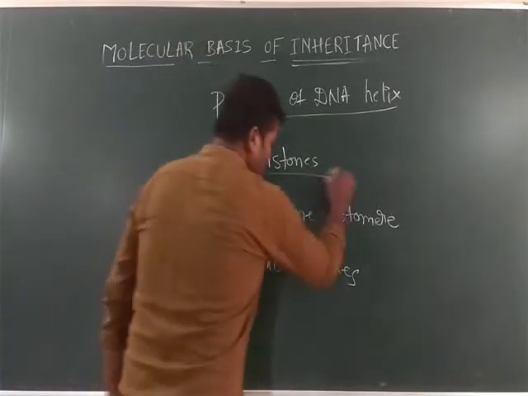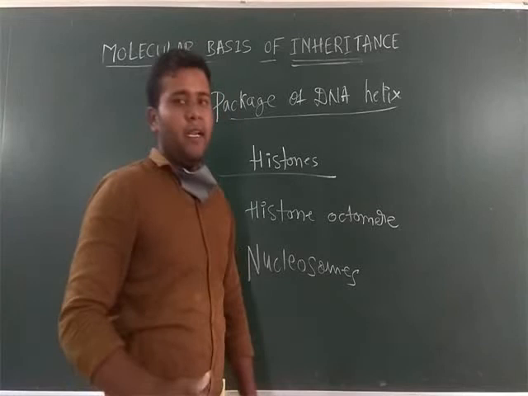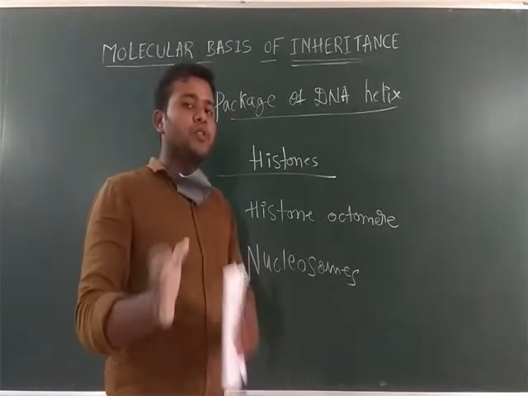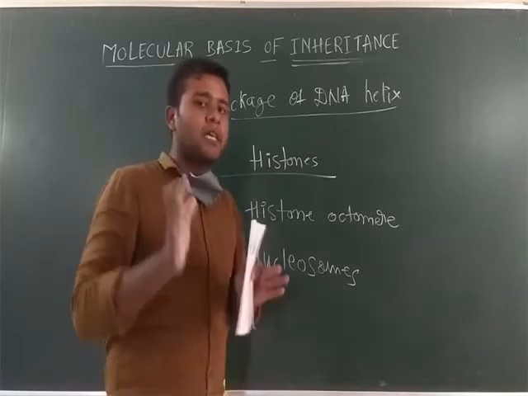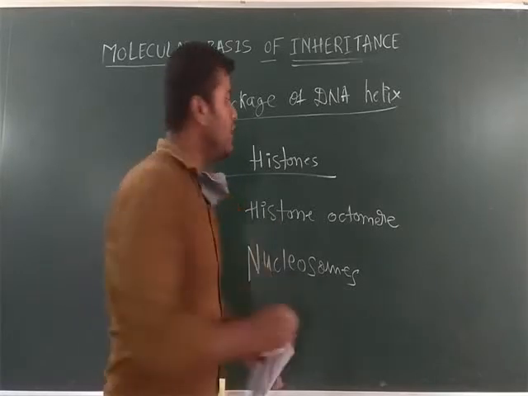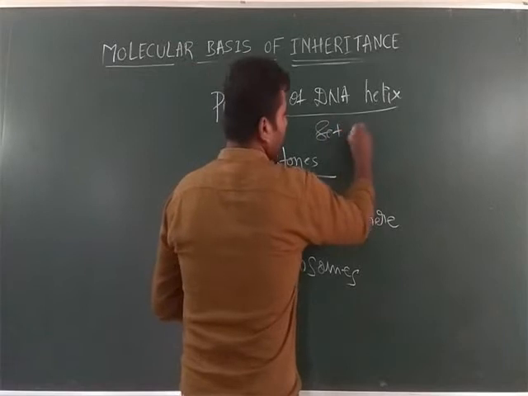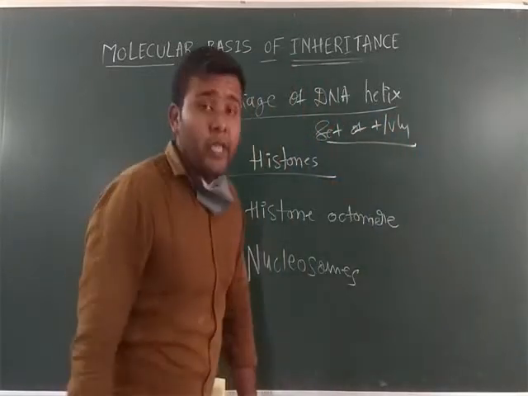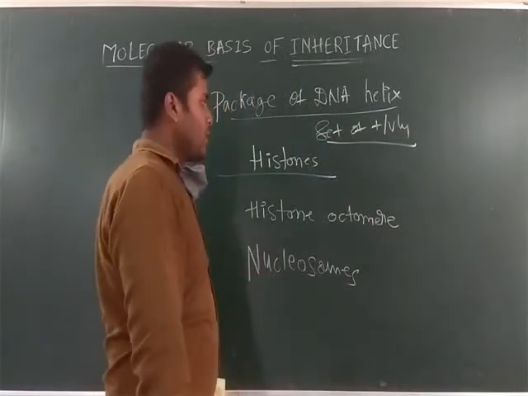First thing, histones. I told you that DNA is negatively charged. It is held by a set of positively charged proteins, not chromosomes, proteins.